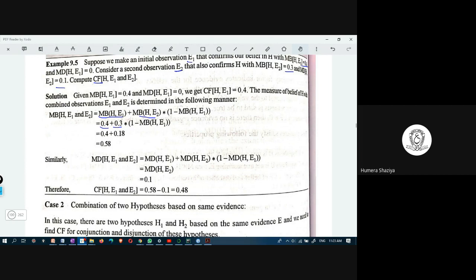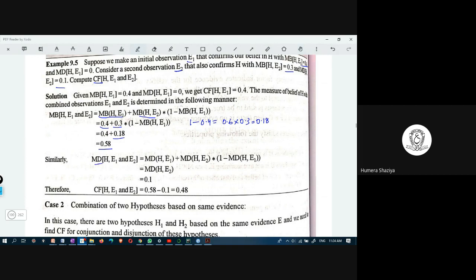So what is this? MB of H comma E1 is 0.4, and 1 minus 0.4 is 0.6. 0.6 times 0.3 is 0.18. So this part is 0.18 and this is 0.4. When you add, this is 0.58.